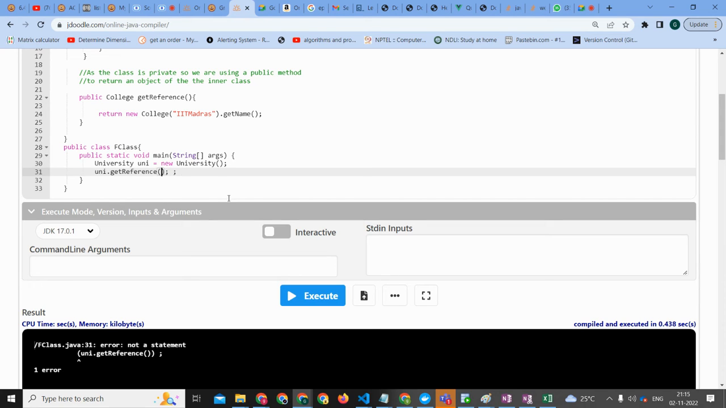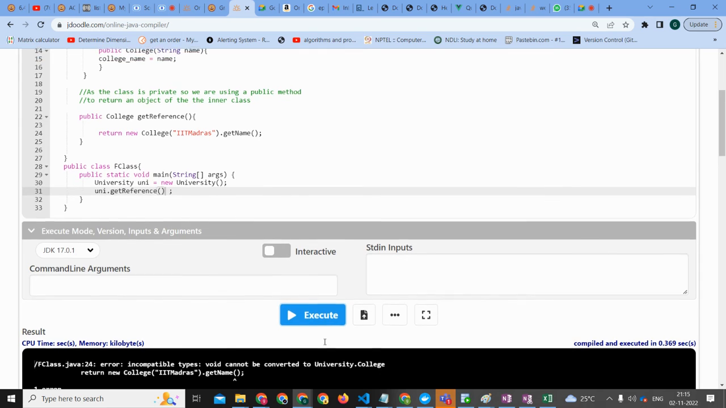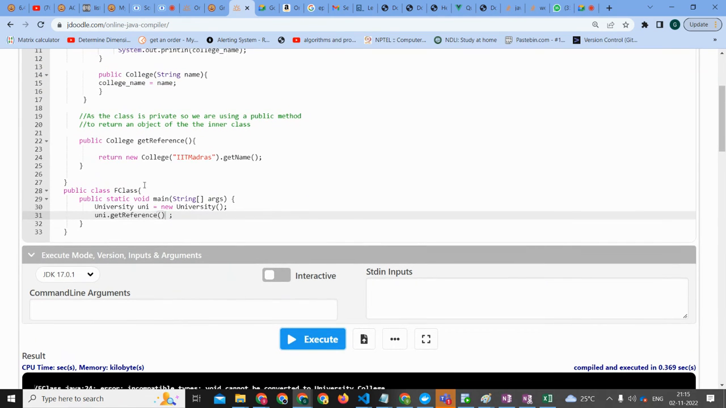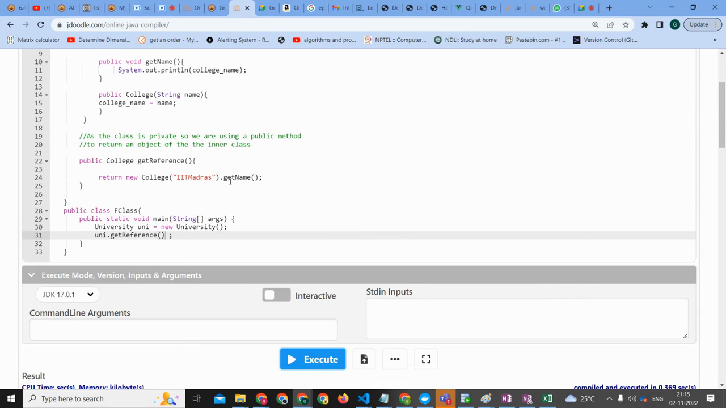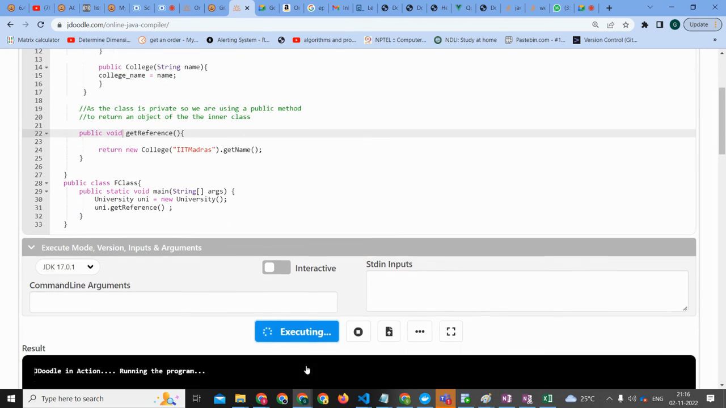Void cannot be converted to university college. Incompatible types. So you have created the object, the object is setting the name, and then we are calling get name. Get name is a void method, right? And we are putting college here. So probably if we give void, it should not throw an error.